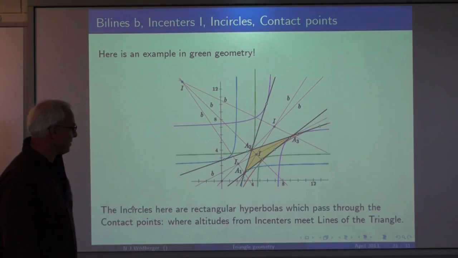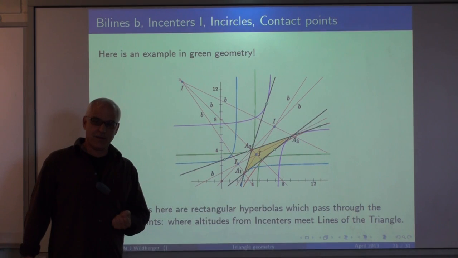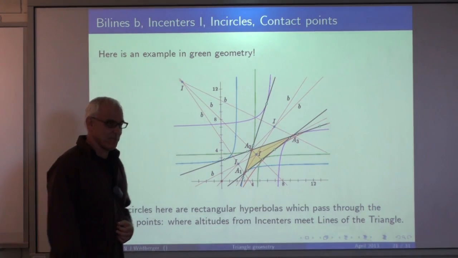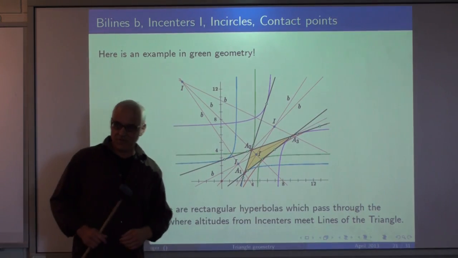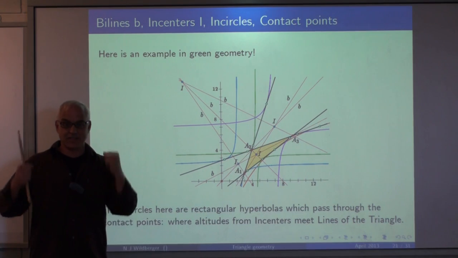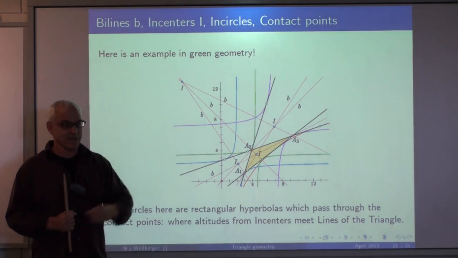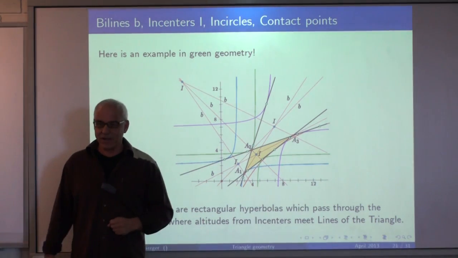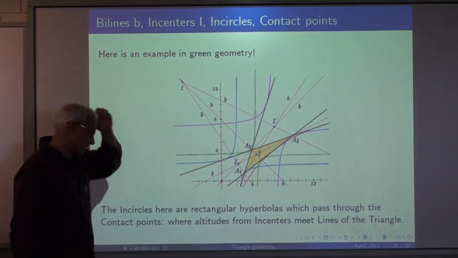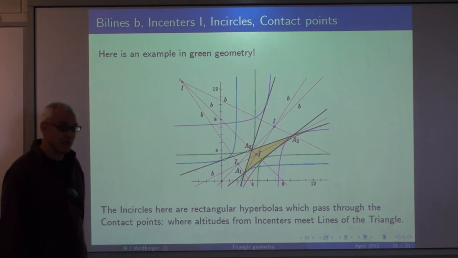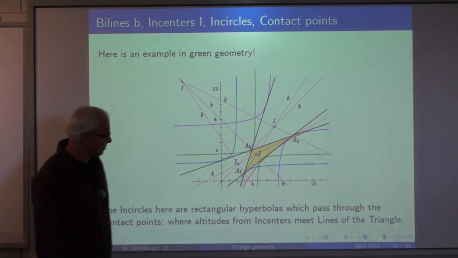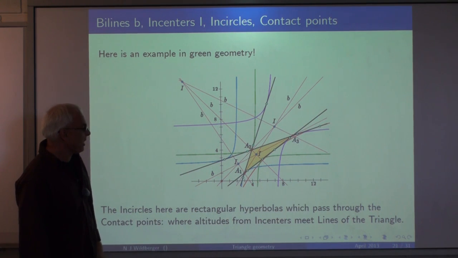So what does it look like? I am now going to show you things in the green geometry. The Euclidean geometry is too familiar. I want to convey to you that relativistic geometry is interesting and worth studying, as Einstein probably would want us to think. It's been more than 100 years, but relativistic geometry as a subject in geometry hasn't really been developed that much. So here's a relativistic picture of the green story.